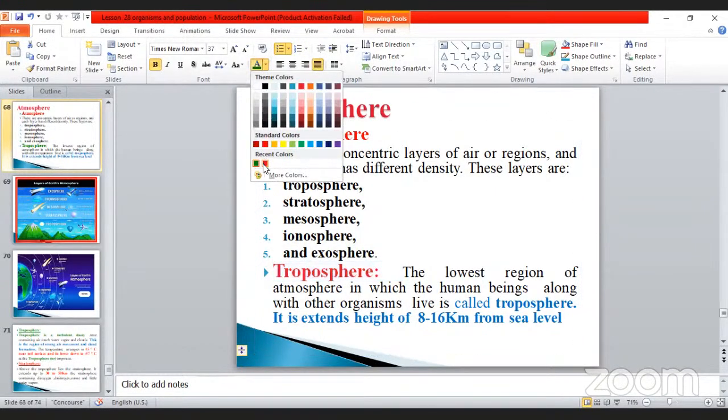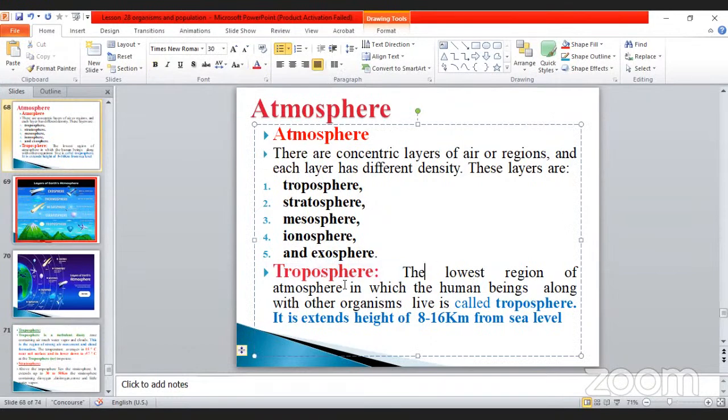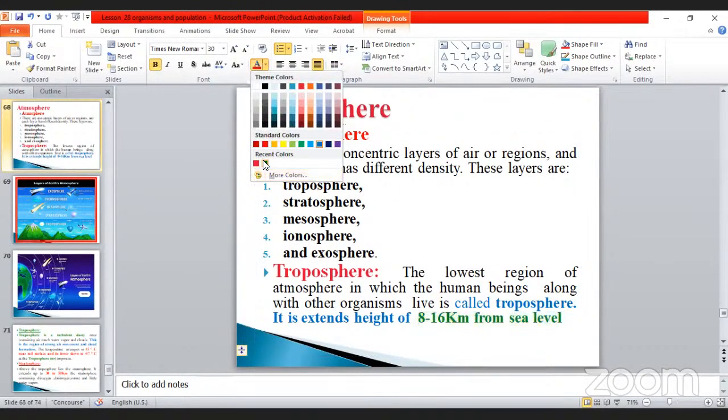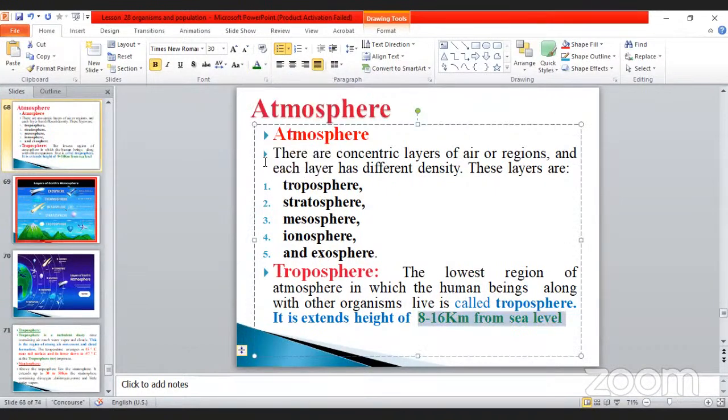Don't forget, my dear. The troposphere, the lowest region of the atmosphere, in which human beings along with other organisms live, is called the troposphere. It extends to a height of 8 to 16 kilometers from the sea level. Don't forget, this is the important question. You have to mention how many kilometers: 8 to 16 kilometers. Don't forget, my dear.